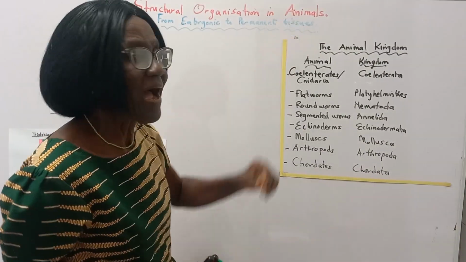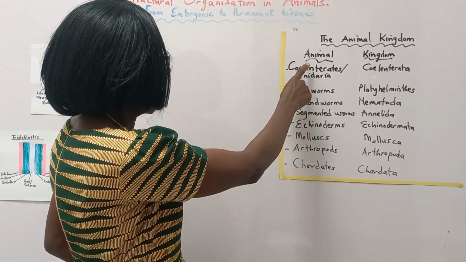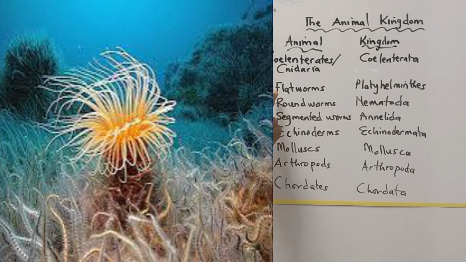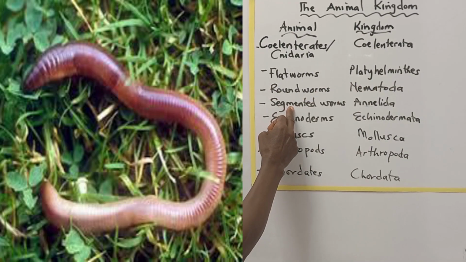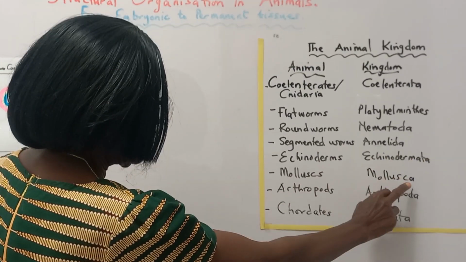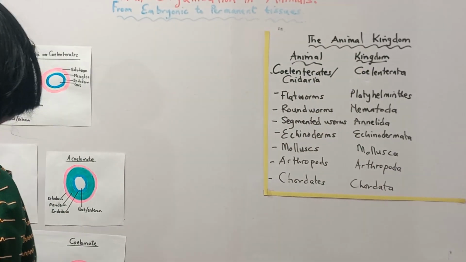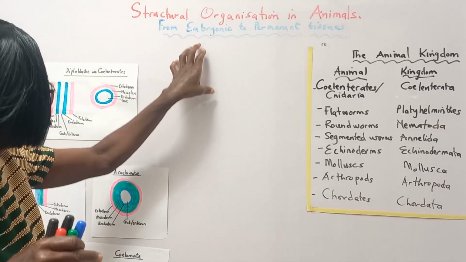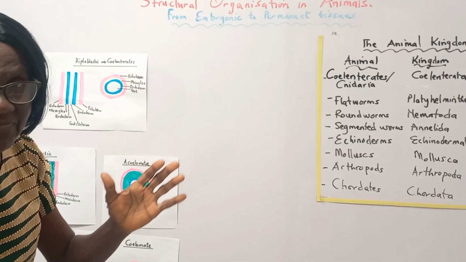Welcome. So, what are animals? We have listed the animals here and their kingdom. We have animal coelenterates or cnidaria, kingdom coelenterata, and then we have flatworms, kingdom platyhelminths, roundworms, nematoda, segmented worms, annelida, echinoderms, echinodermata, mollusks, mollusca, arthropods, arthropoda, chordates, chordata. These are the animals. And we want to look at their structure in the embryo and how the tissues they have in the embryo turn them into permanent tissues to form specific animals.